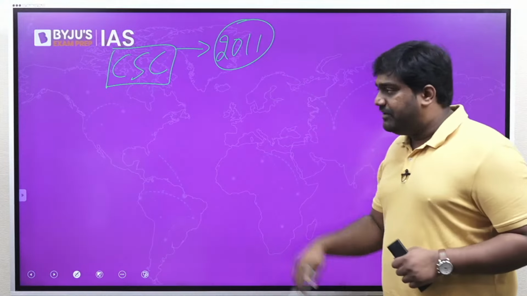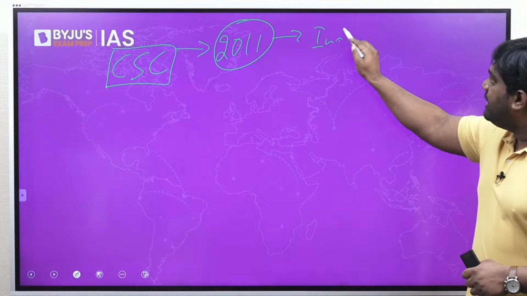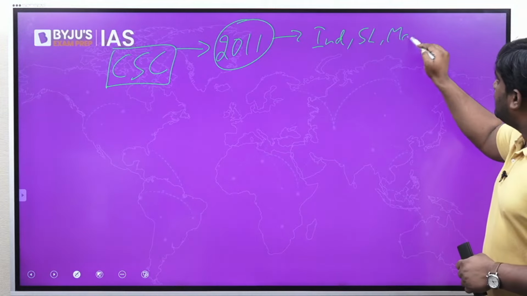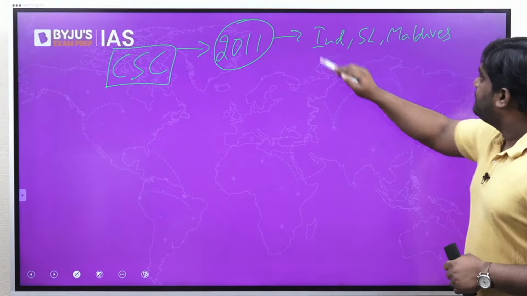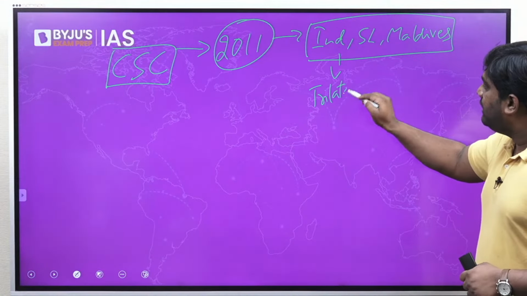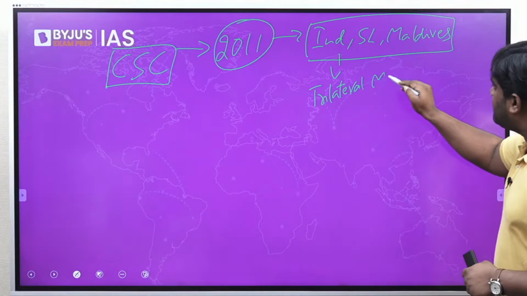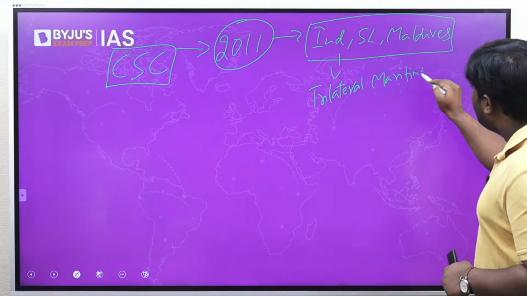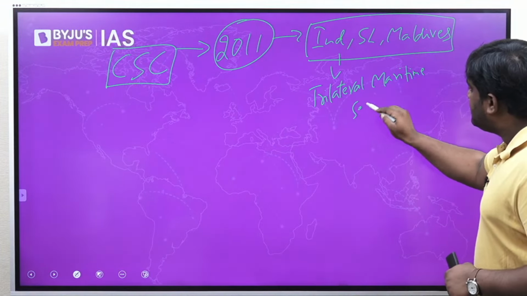In the year 2011, India, Sri Lanka and Maldives formed a trilateral maritime security initiative. Is that clear?